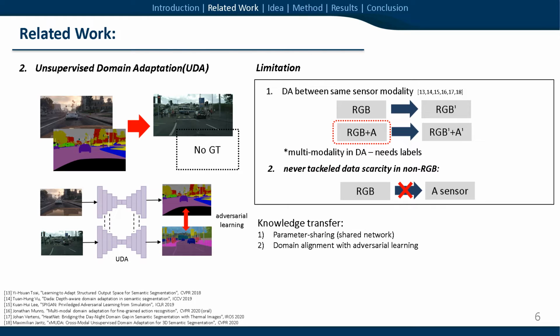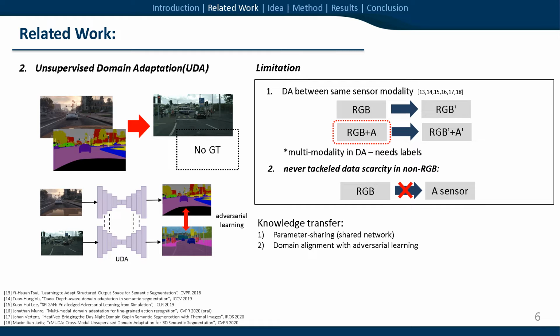The second problem is the data scarcity problem. Unsupervised domain adaptation, or UDA, is an efficient method to solve the data scarcity problem. UDA transfers task-specific knowledge from the source domain, which has labels, to the target domain, which has no labels. Previous UDA transfers knowledge between the same sensor modalities such as RGB and RGB, or the same multi-sensor domains. It has never tackled data scarcity in the non-RGB dataset itself.